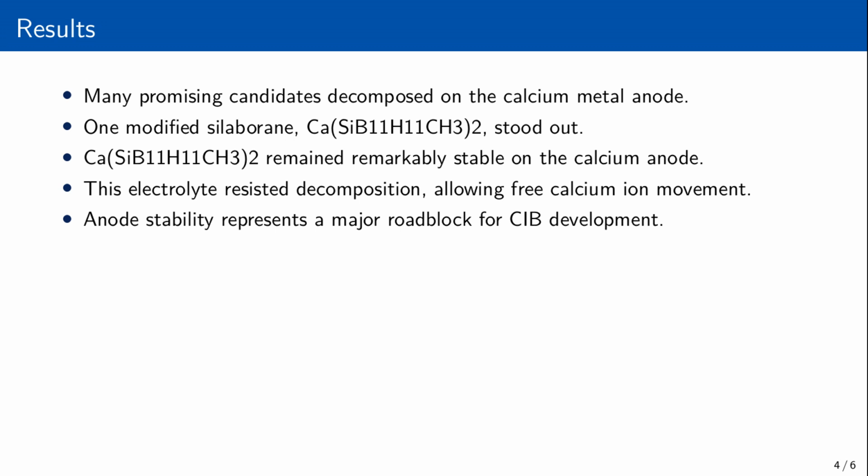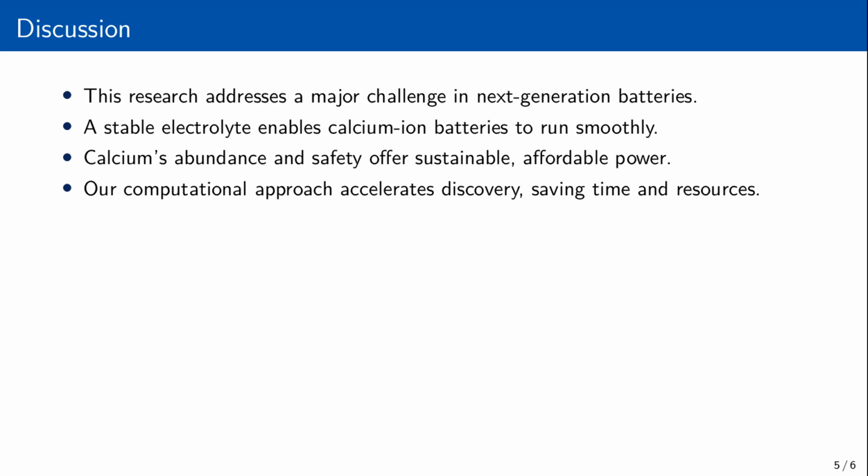Our simulations showed it remained remarkably stable on the calcium anode, resisting decomposition and allowing calcium ions to move freely. This is a critical breakthrough, as anode stability has been a major roadblock for calcium-ion battery development.